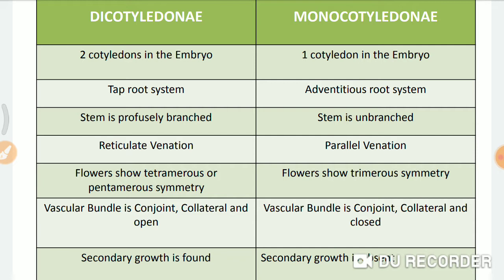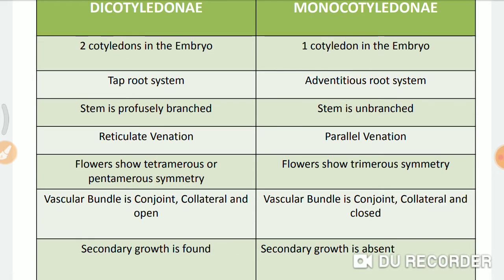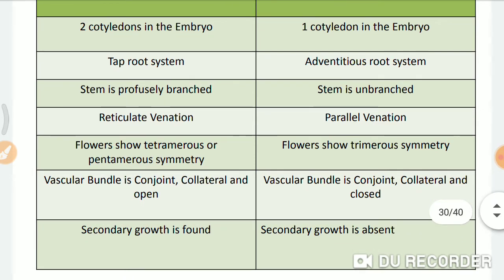Then the leaves, if you see, in the dicot they show reticulate venation. That means if you see the leaf, there will be a midrib, and all these veinlets will branch from the main axis. And here in the parallel venation, all the veinlets will run parallel to each other.